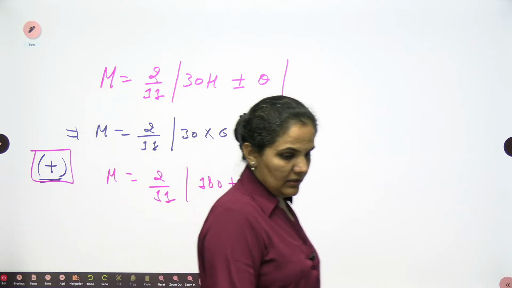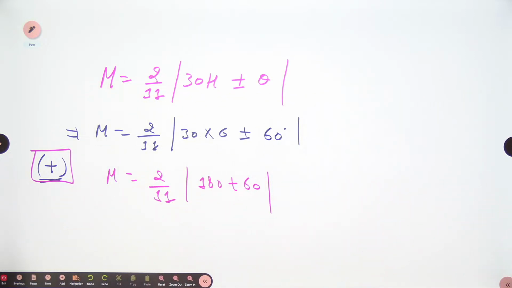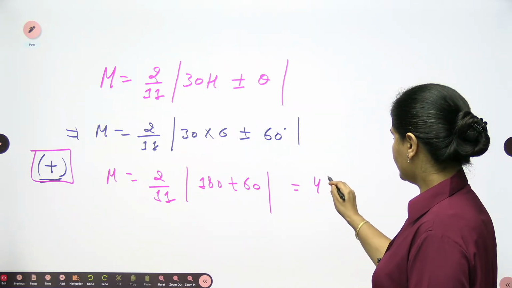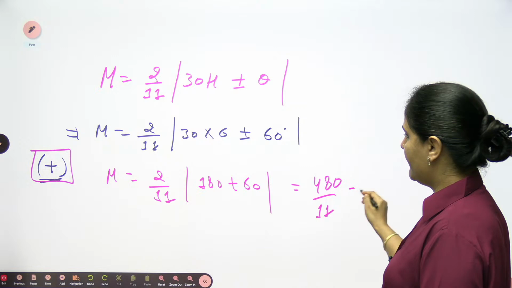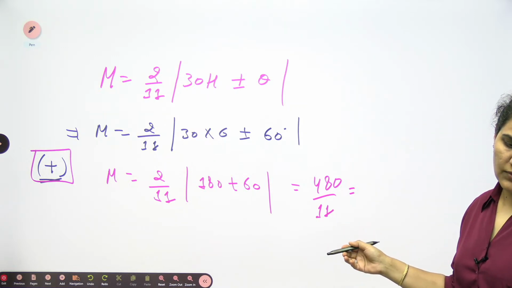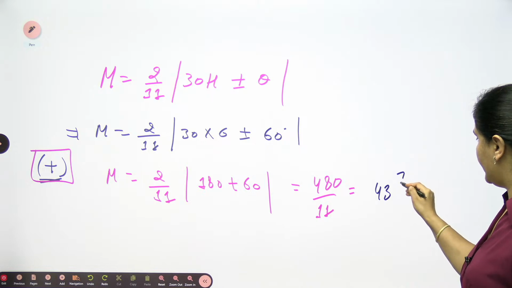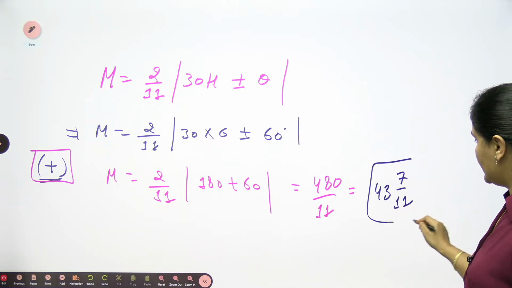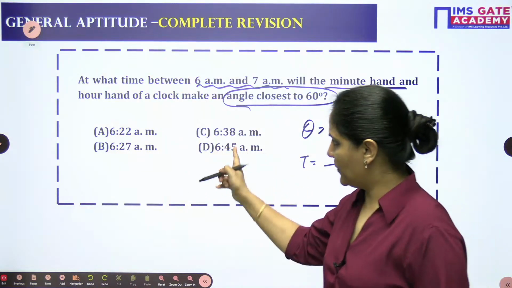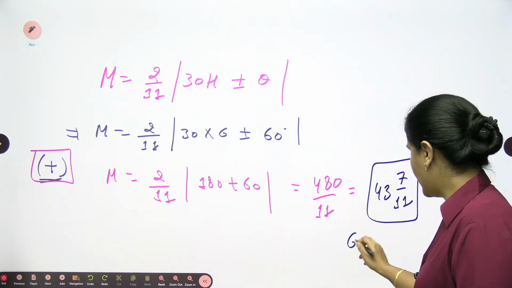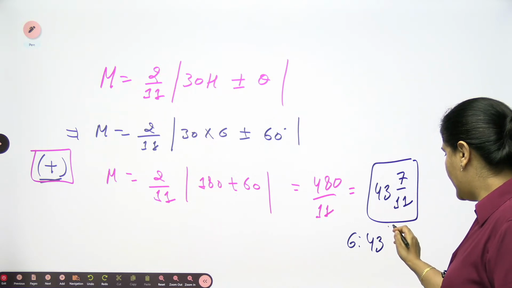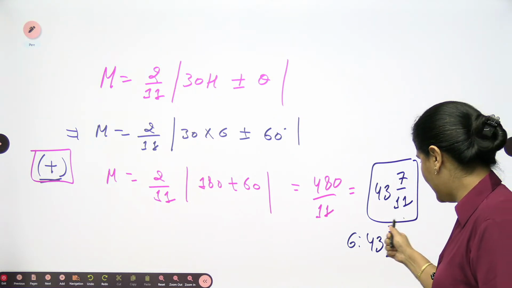So you are having here 180 plus 60. When you solve, we can go very easily with this. The result will be 240 into 2, which means 480 by 11. When I solve 480 by 11 in terms of a fraction, it will be 43 and 7 by 11. So 43 7/11 is the time. So in this case my time should be 6 o'clock 43 minutes and 7/11 seconds. I am writing this as my first option.